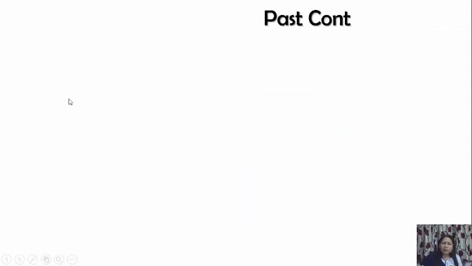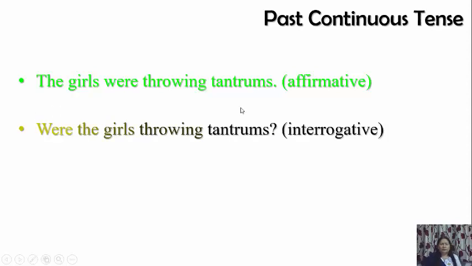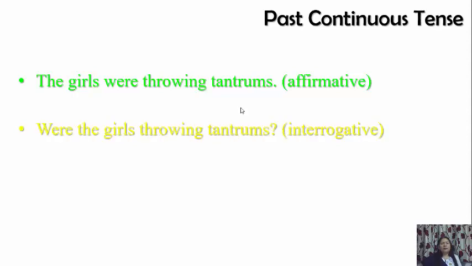Now let's take some other example of plural subject. The girls were throwing tantrums. So girls is plural. So here it is were. But this remains the same, throwing, ing form. Now if we make it interrogative, were will come in the beginning. Were the girls throwing tantrums? This is interrogative, and for making it negative, the girls were not throwing tantrums.